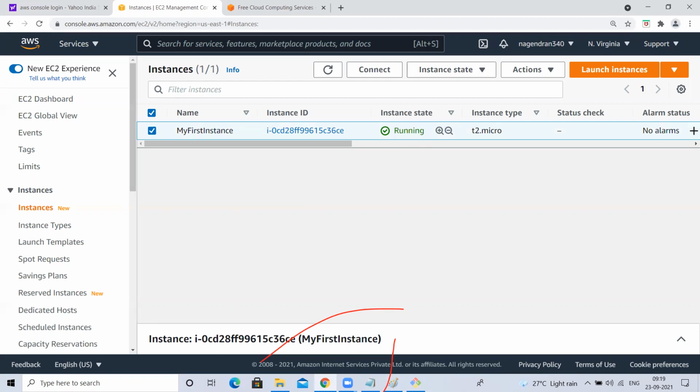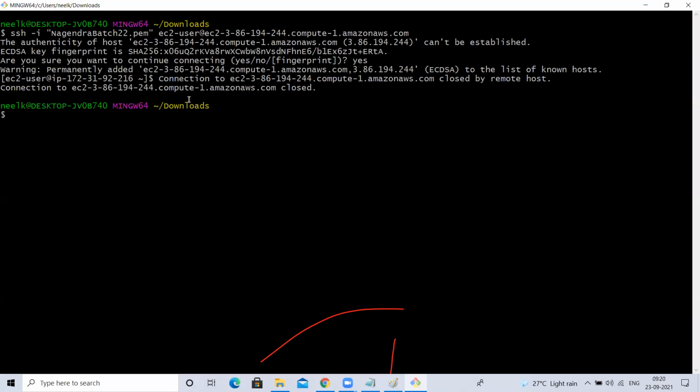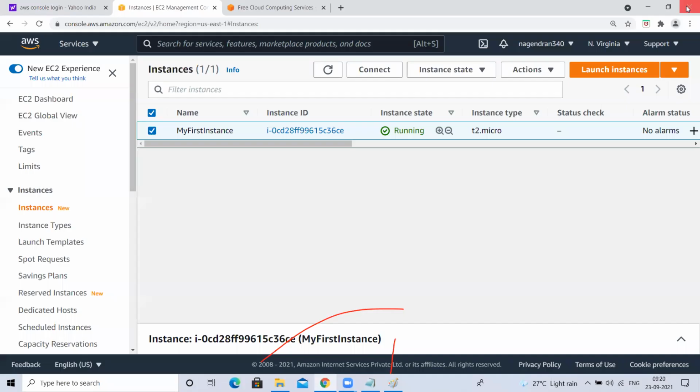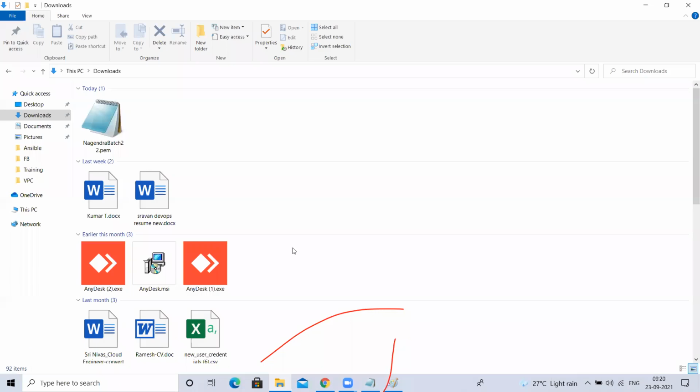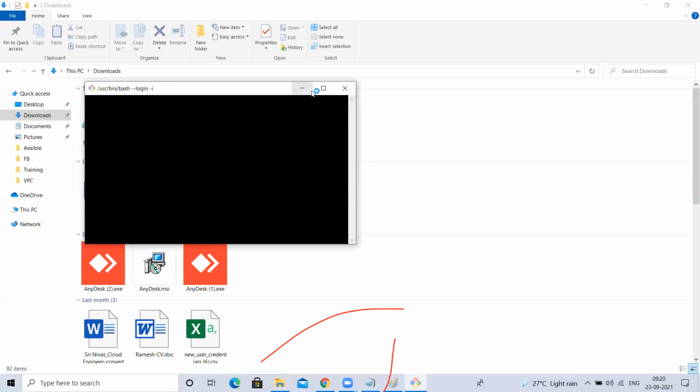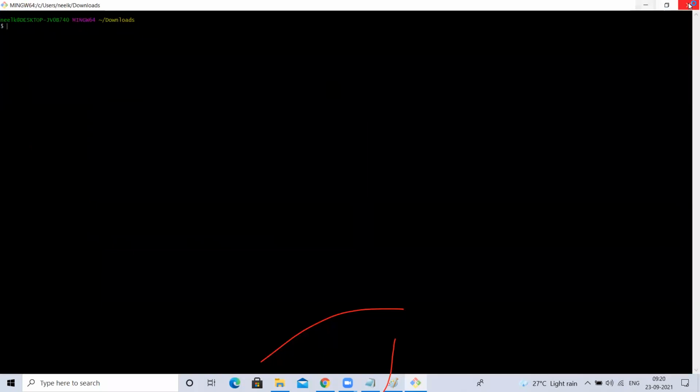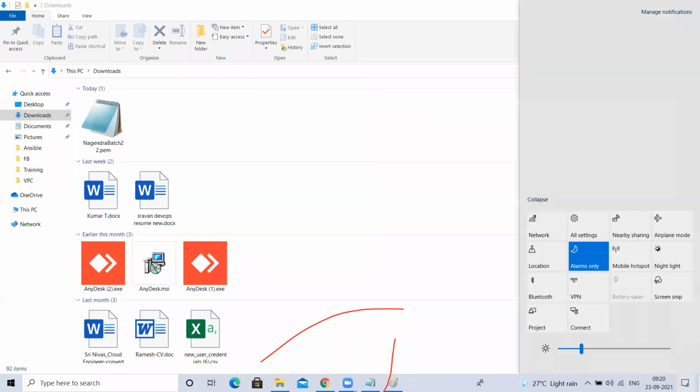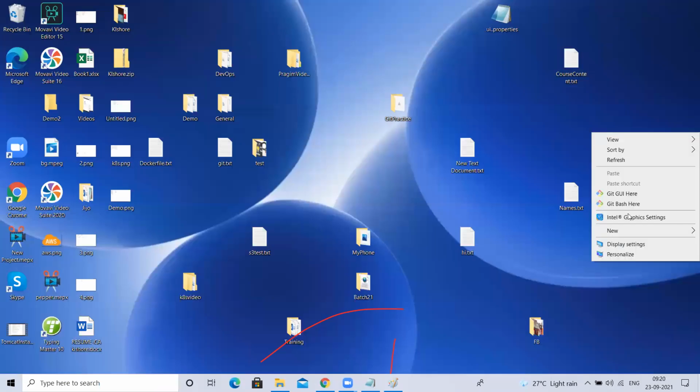We'll terminate sometime. But while connecting to the instance, I opened Git Bash. Most of you, when you right click, will not get that. If you right click on your computer anywhere, you should get Git Bash Here, but you will not get this option.